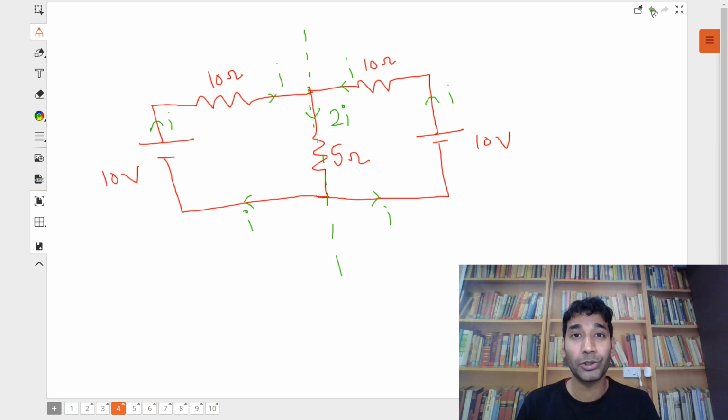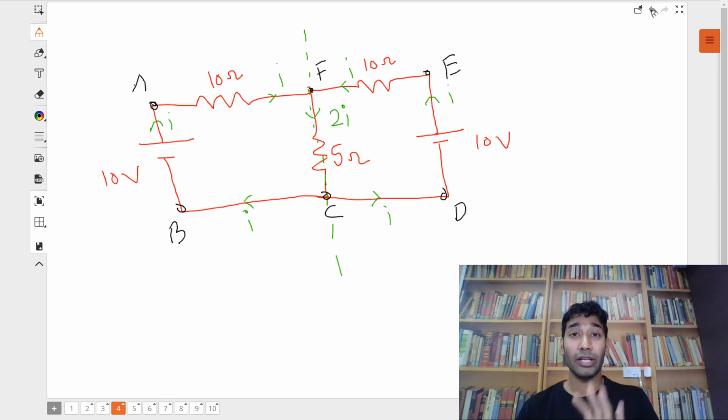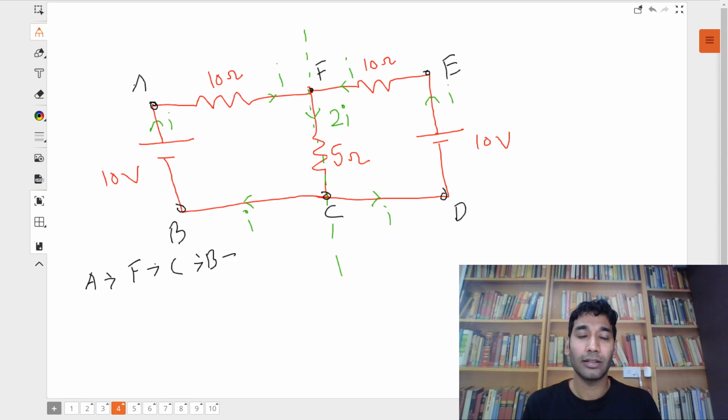It actually helps you eliminate one variable completely, right? How? See, now if I look at this circuit and these points, let's call it A, B, C, D, E, let's also call it F, right? Now, in order to solve this circuit, I just need one loop. So let me take this loop A to F to C to B and back to A, right? And I'll solve this question.